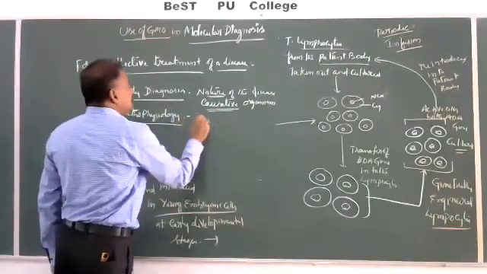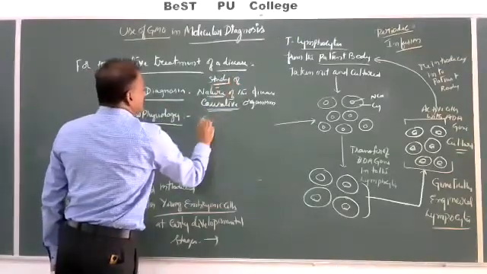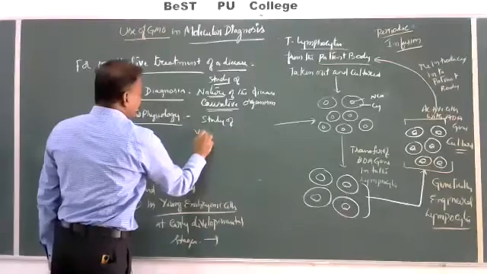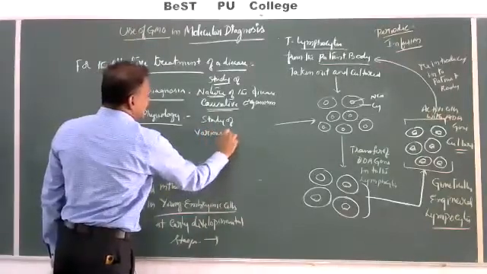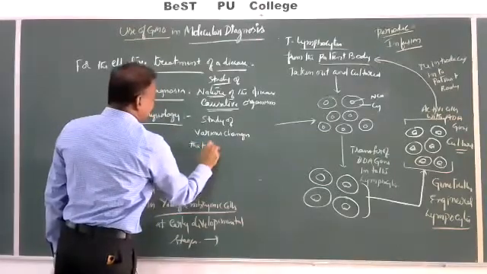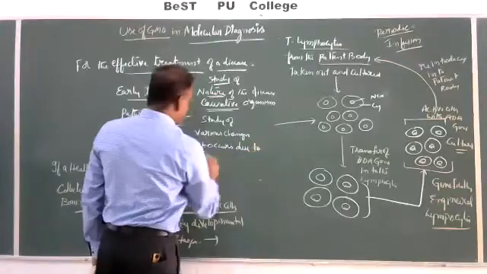Pathophysiology means the study of various changes that occur due to a disease.